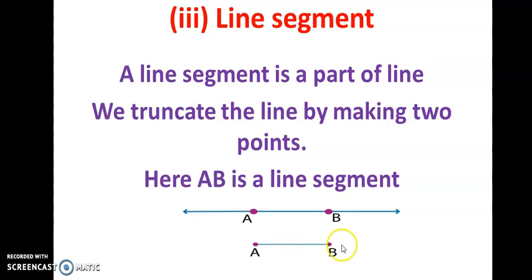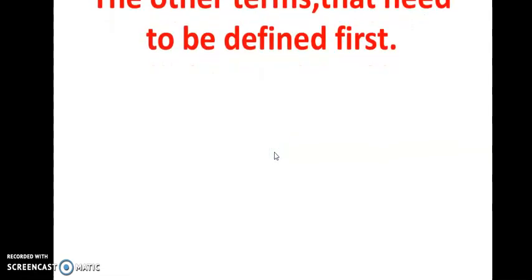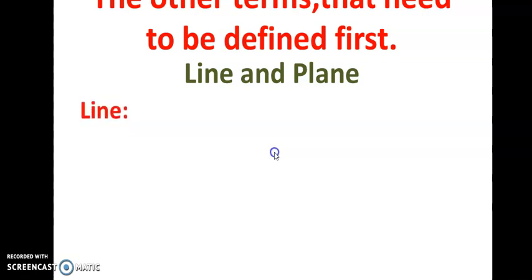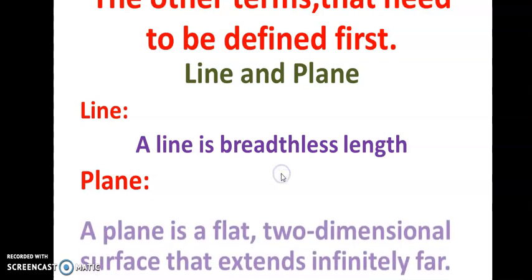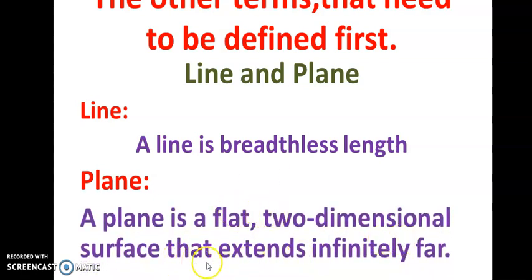Okay, I hope you understood, children. Now we have to find out the other terms that need to be defined here. Yes, again the line, here line and point. Okay, we can define line and plane. A line is a breadthless length and a plane is a flat two-dimensional surface that extends infinitely.